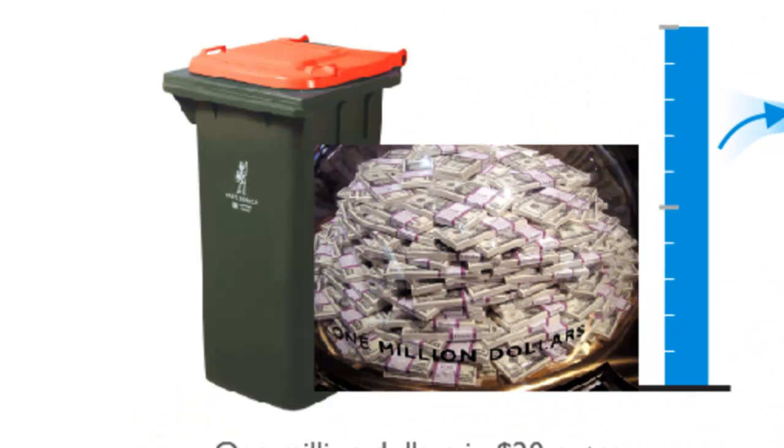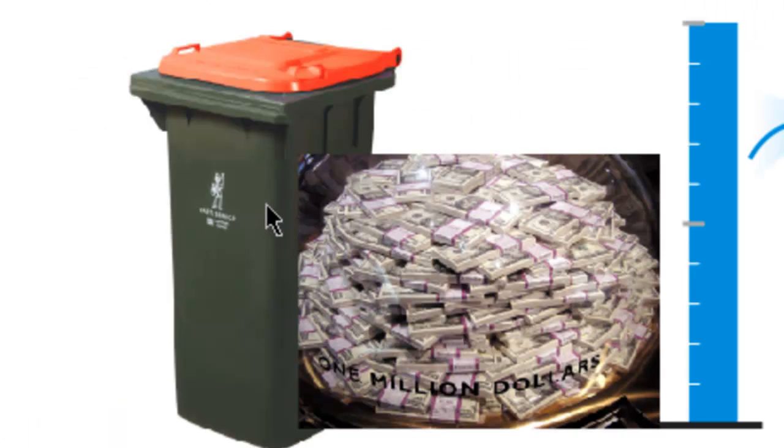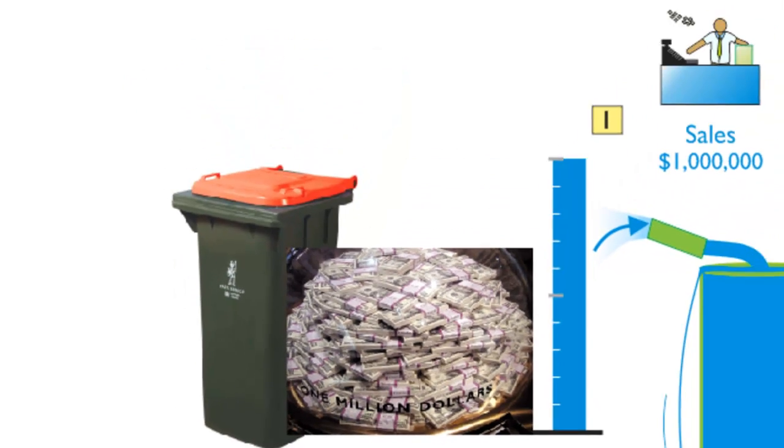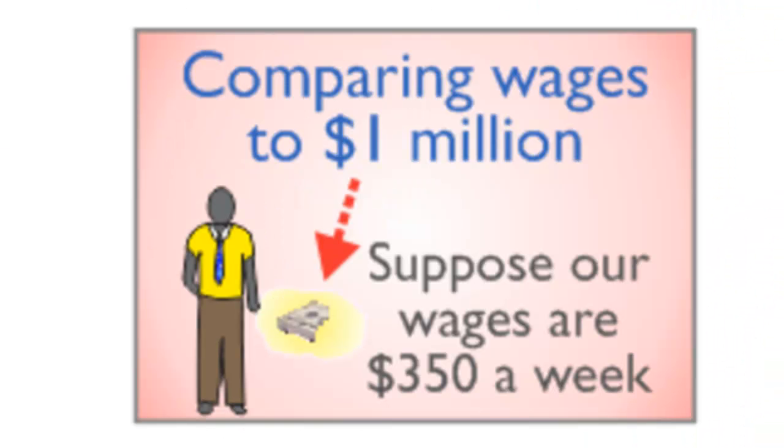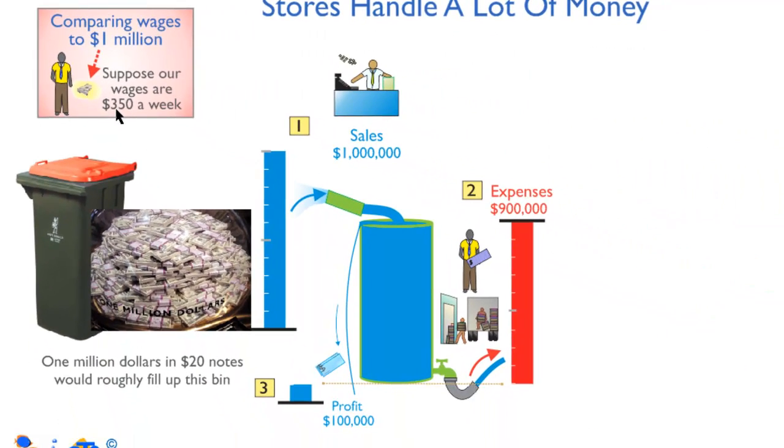$1 million in $20 notes would fill a bin, a wheelie bin or a garbage bin. So that's a lot of money. And when we compare it to our wages, well, here you are. This here is what our wages would be if we were on low wages, $350 a week. So handling all this money flows in. That's $1 million, literally $1 million. Really, that's a photo of $1 million.